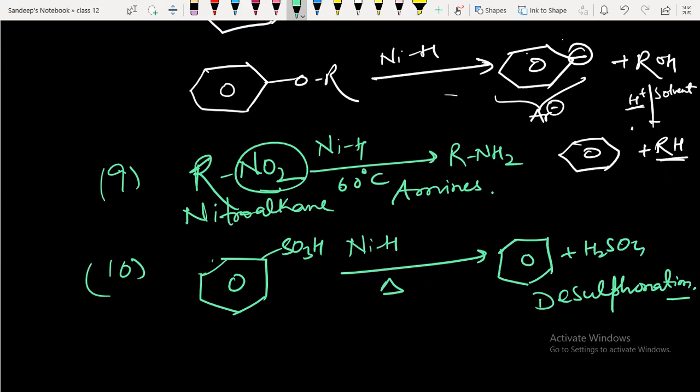Hydrogen is bound to the surface, and it's a powerful reducing agent. Most of the olefins, alkenes, are reduced at room temperature, but aromatic hydrocarbons and double bonds common to two rings are reduced at a higher temperature and higher pressure. I've given you some of the reactions which are very, very important for you.